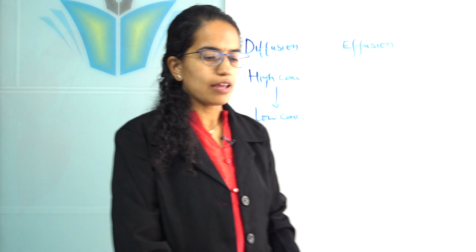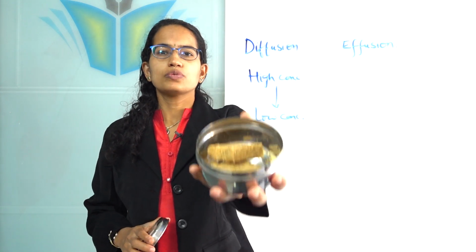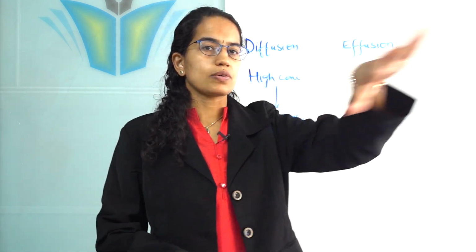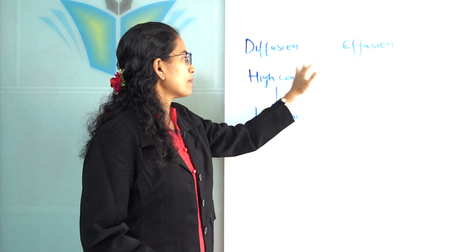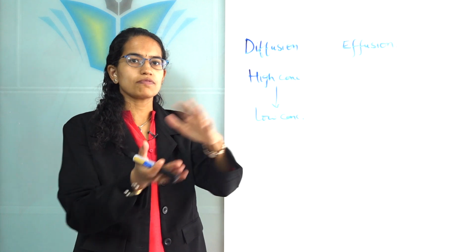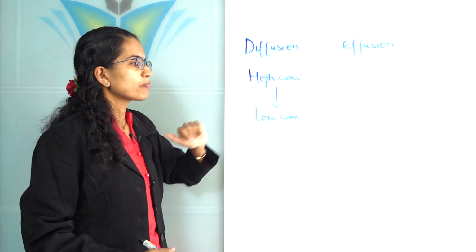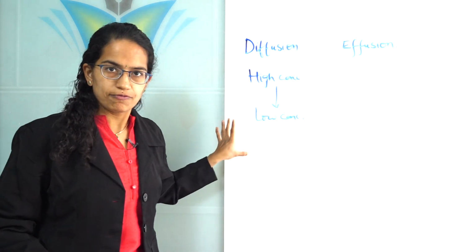So let's say I brought some sweets for the class today, and in a few minutes this smell would be percolated across the classroom. So here again the particles are moving from the higher concentration, which is the closed tiffin. When I open it, the smell spreads to the region of lower concentration. This is what is diffusion.